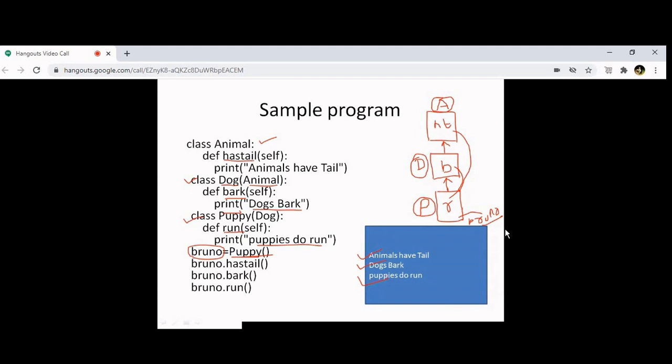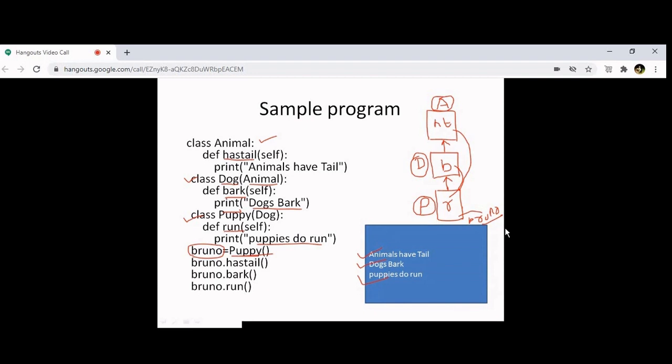After that, again one class, the puppy class, that is inherited from the dog class. In that, a print command is there, puppies do run. And after that, one object is there, Bruno. Bruno object of which class? Puppy class. Very good.